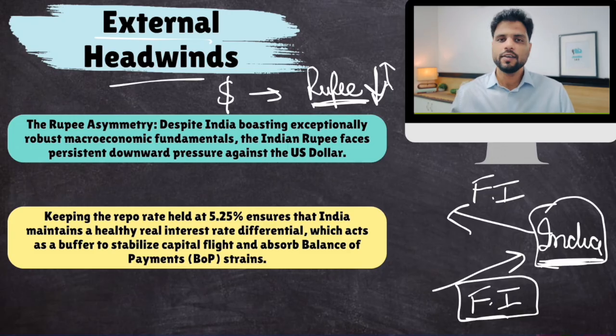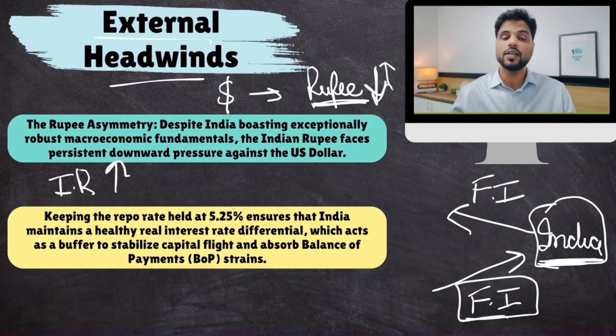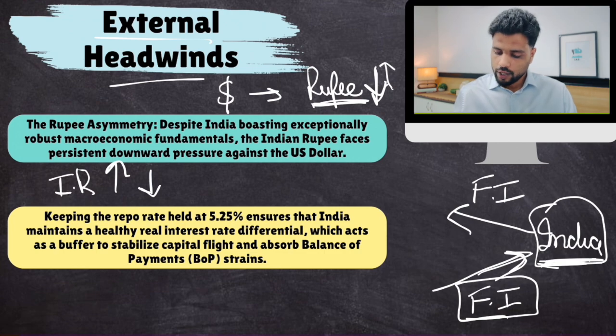Now the thing is, foreign investors come to India for earning money. Now if India's interest rate is high, that means return for investment in India is high. When return for investment in India is high, well, more and more foreign investors would come. But if interest rate is low, return is low, foreign investors won't come.